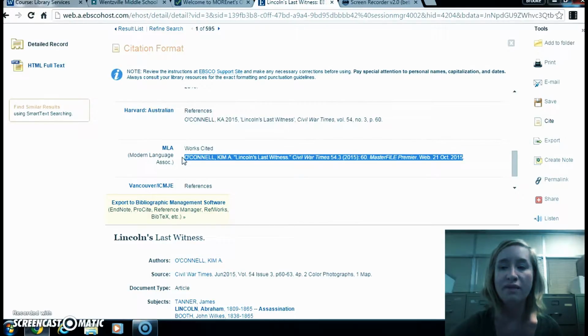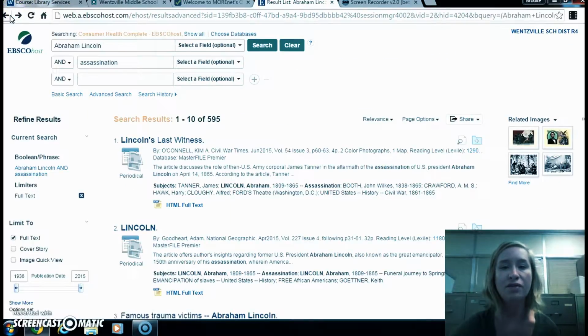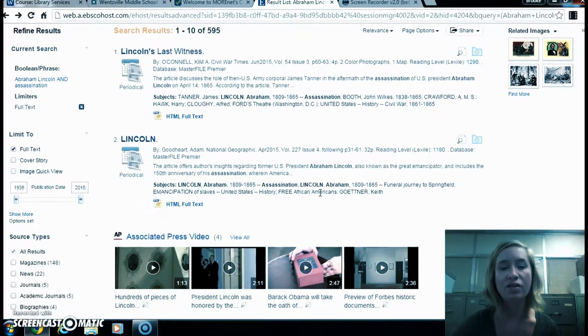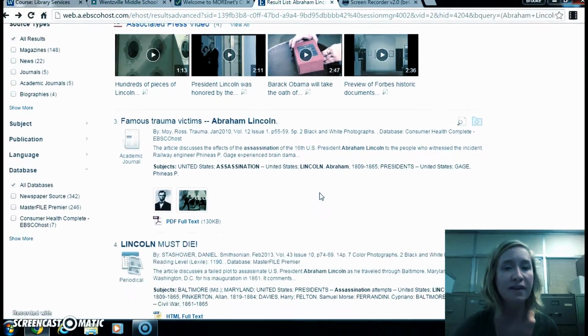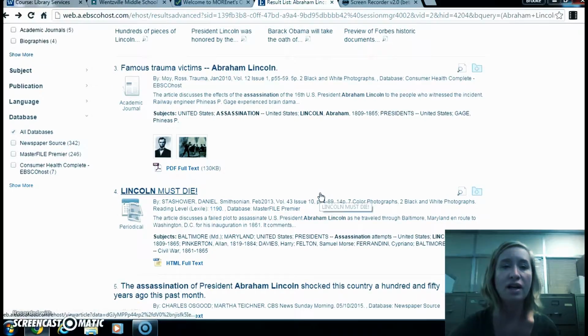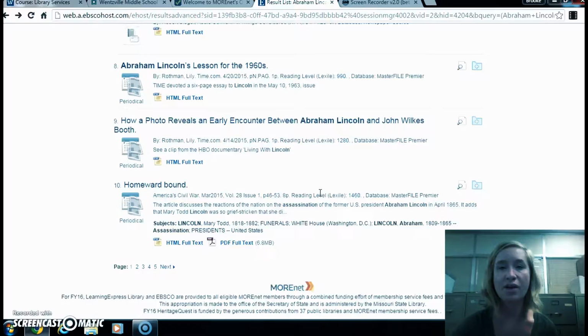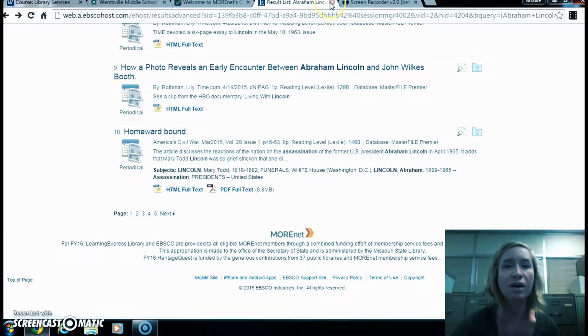That was a really, really fast rundown. There's some other stuff you can do as well, but those are the main things you want to know. And I can always go back and look for more stuff. They also do have some videos if there was one you wanted to look at. But yeah, so this is EBSCO. So that's our first database that we're going to look at.